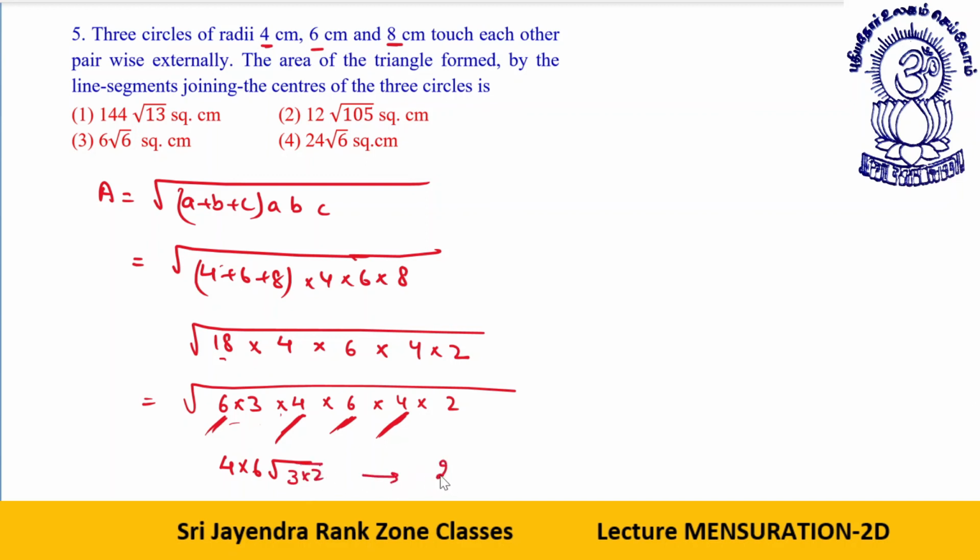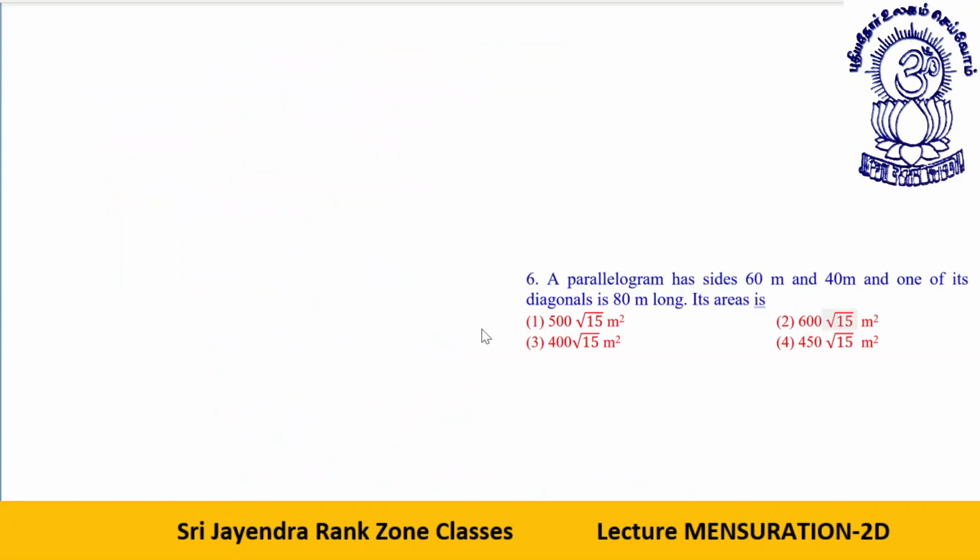So that gives me 24 root 6 centimeter square. That is option number 4 as your answer. Clear? Easy one. It was mostly based on the previous concept, only previous question only.